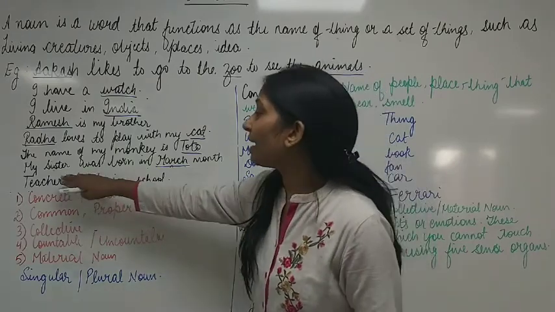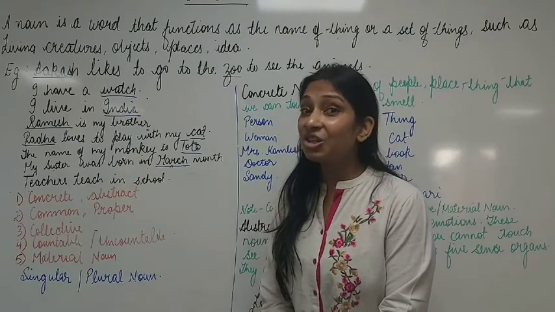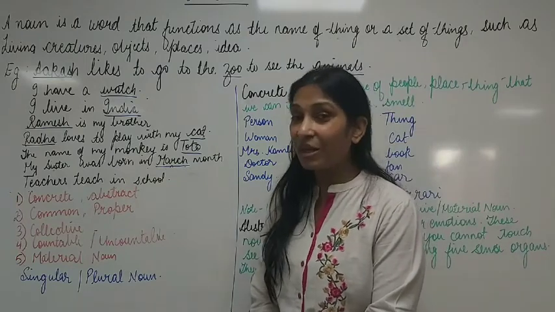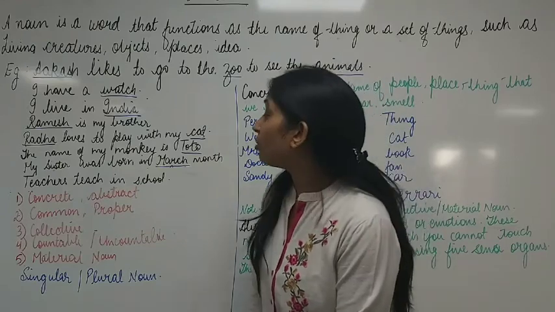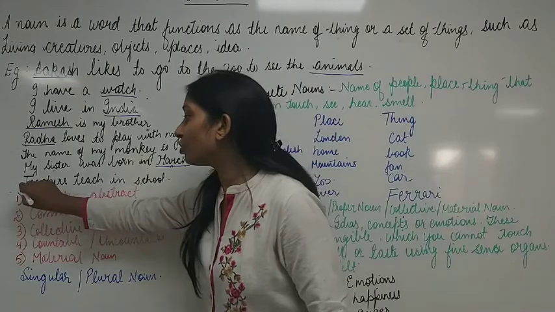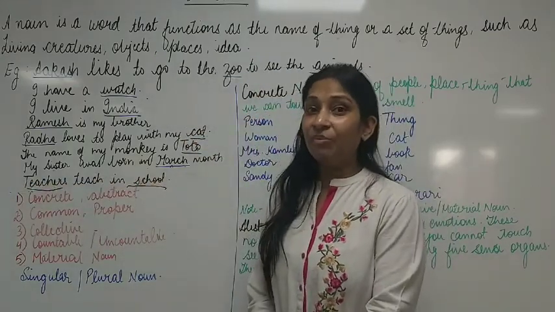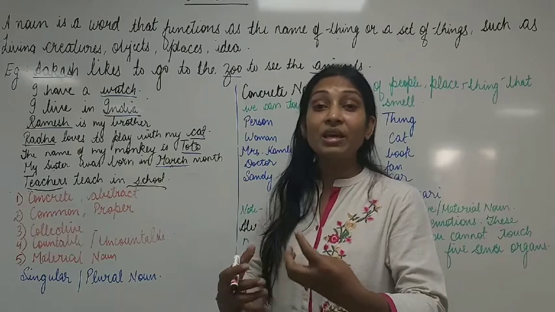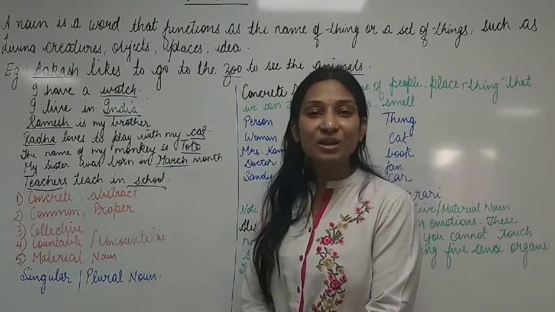Clear? Now here, my sister was born in the month of March. March is the name of a month. So March will be what children? Noun. Clear? Now, teacher teaches in school. Here we have two nouns children. Teacher also and school also, because teacher is talking about a person, right? And school is talking about a place.